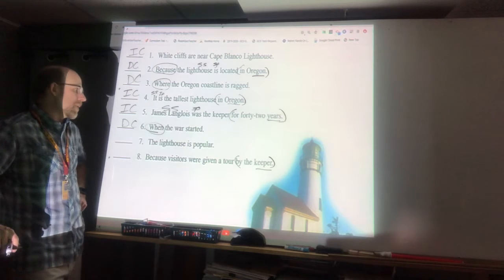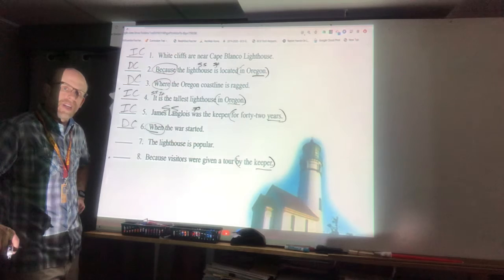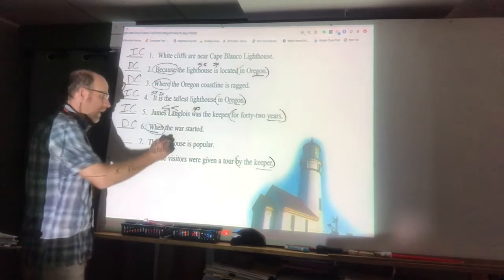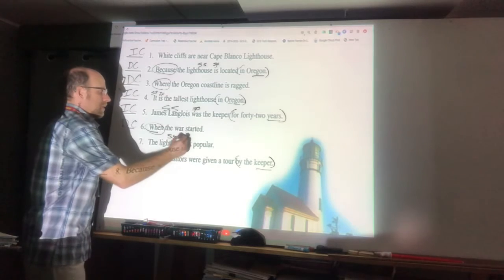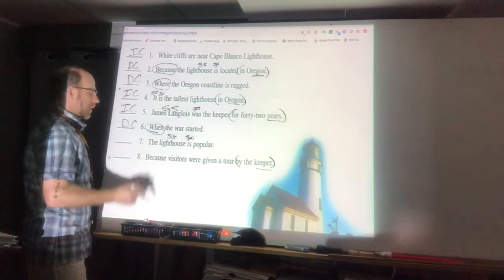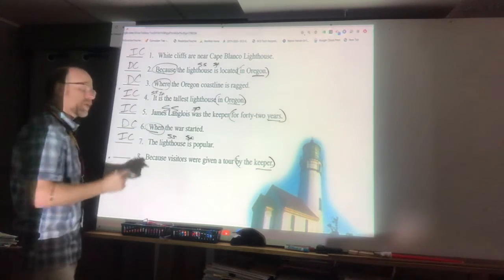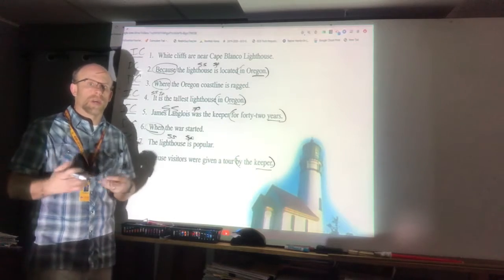Okay. Number 7. The lighthouse is popular. The lighthouse is popular. Yeah, that makes sense. It's got a subject. Yeah, lighthouse. And a predicate? Yes, it does. It's got the is. Okay? So that's an independent clause. Why is it independent? Because independent means by itself it's good. You can function by yourself.